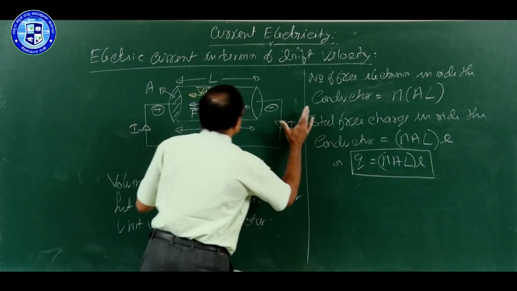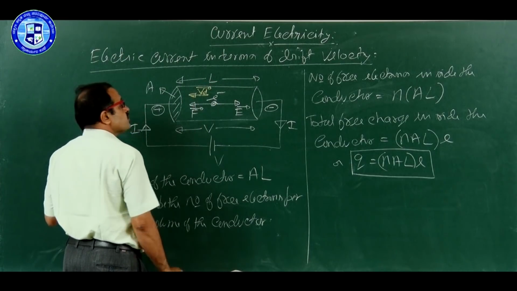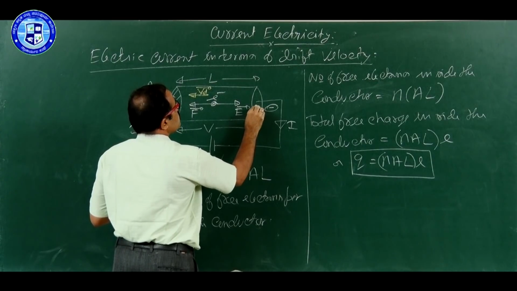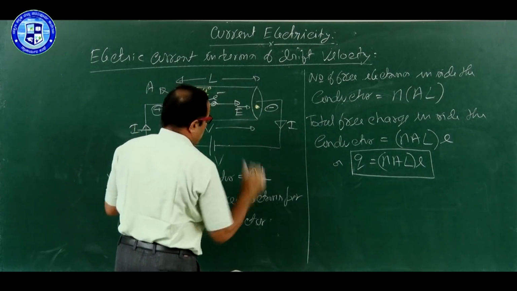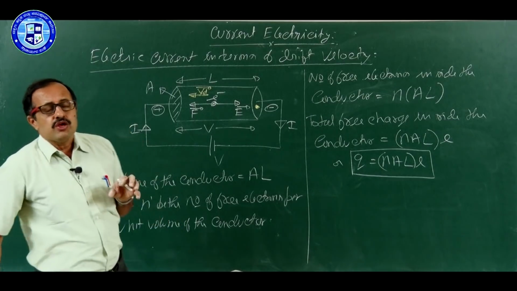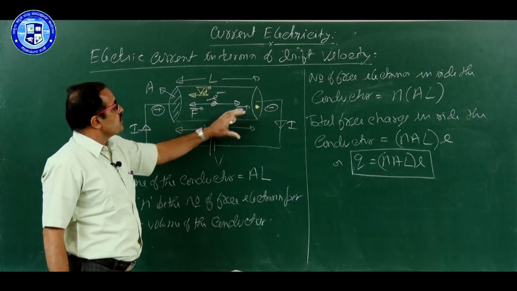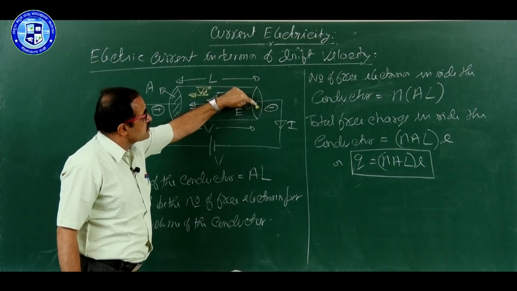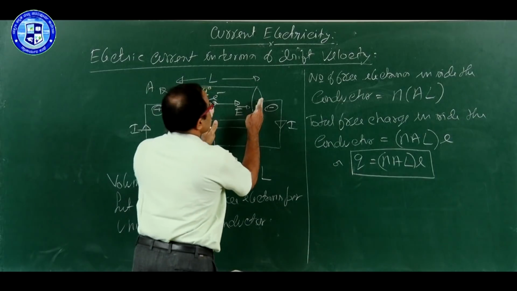Even though this much charge crosses the conductor, it is due to the flow of free electrons. So, think that here you have got a last free electron. Now, you may say, what is the meaning of last free electron? To make it simple, actually we have got billions of free electrons, but we consider only 100 free electrons distributed inside the conductor. Out of that 100, think that it is the 100th free electron, which is near to this end.